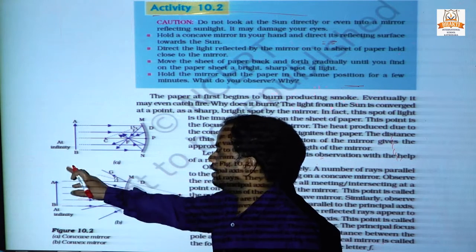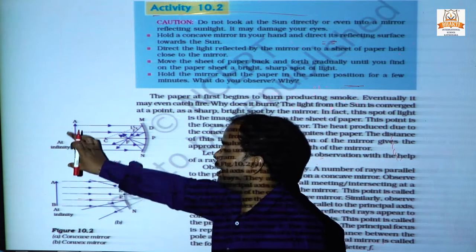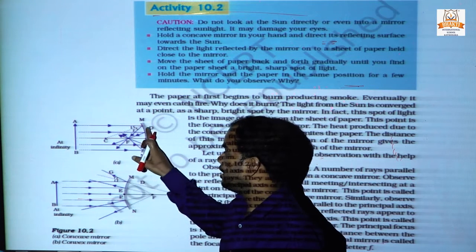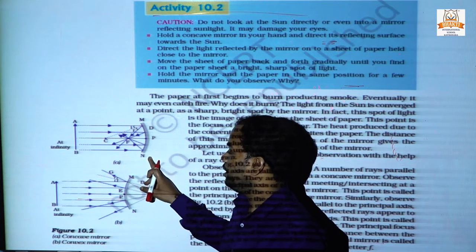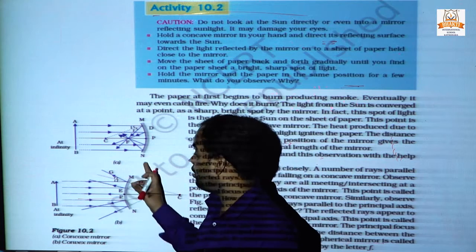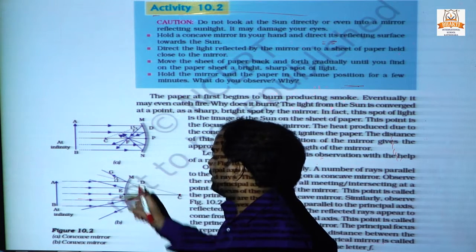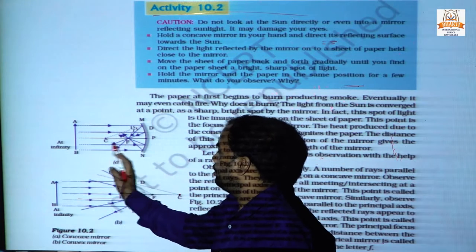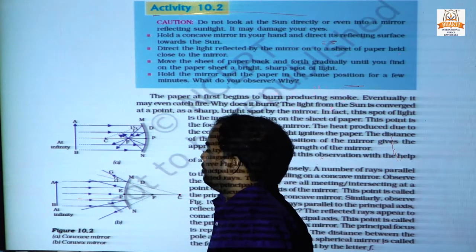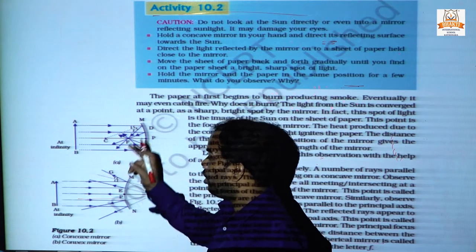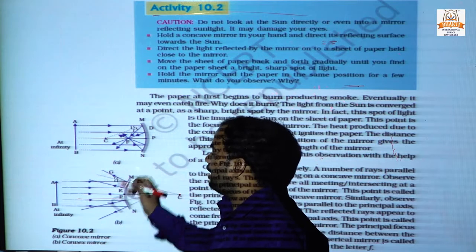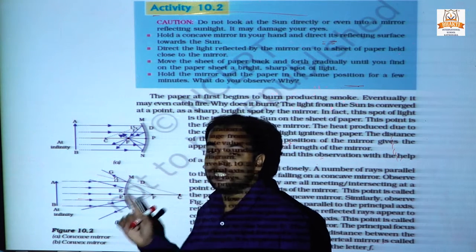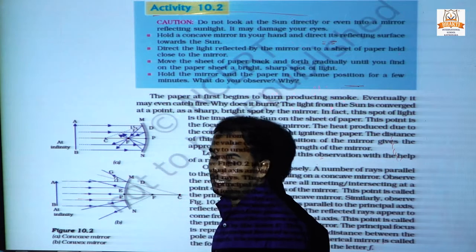So this is the object, and rays of light pass, are reflected and fall on a mirror. What kind of mirror? Concave mirror. And we can see rays of light 1, 2, 3, 4 and 5. All five rays of light concentrate here and form the image.